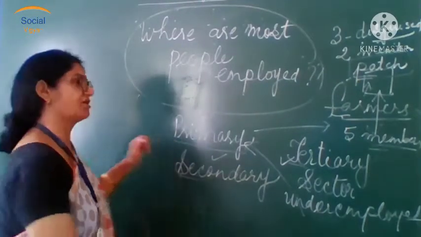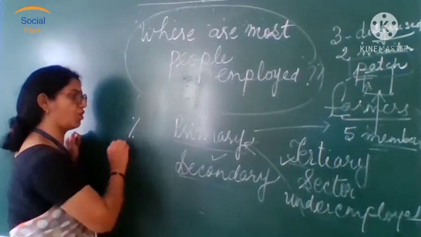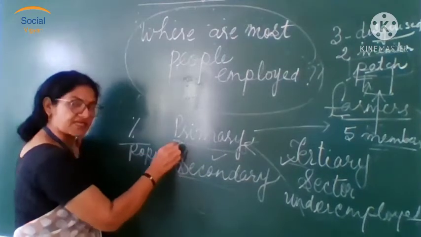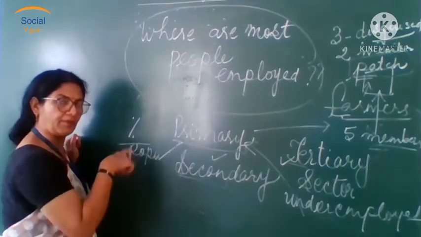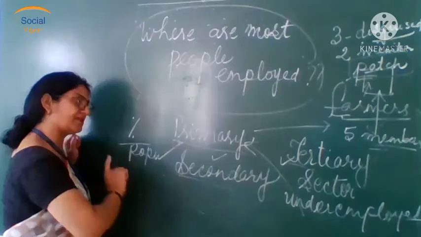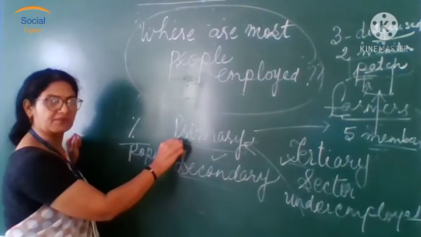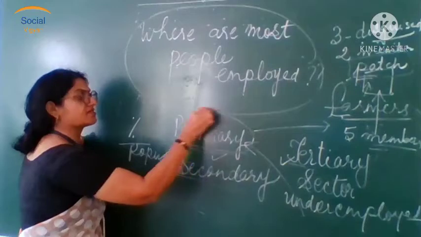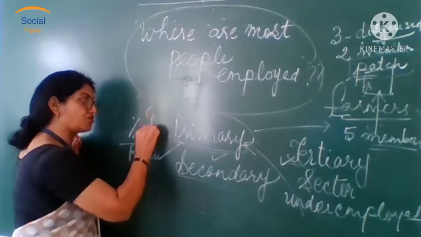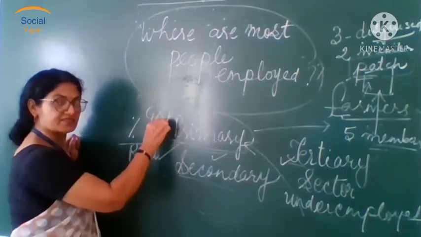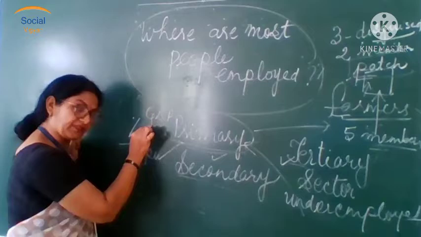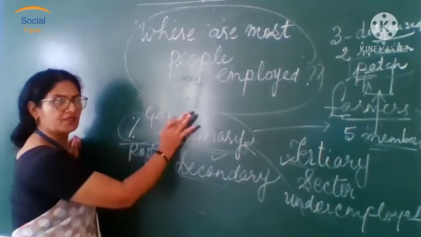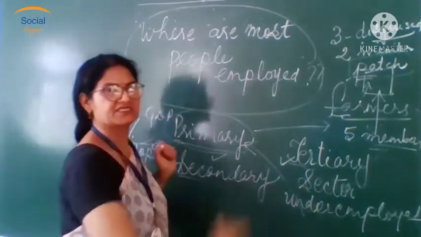That is the reason a larger percentage of the population is busy in the primary sector in a country like ours, where the population is large. Yet its output, its share in GDP, is less, even though a larger percentage of the population works in the primary sector.